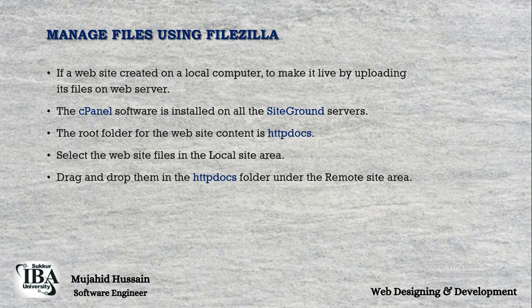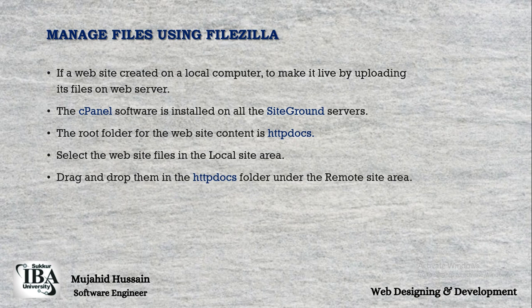So this is how we manage the files when you want to make a website live. When we want to deploy our website, when we want to upload it on the internet, that is what we call going live.